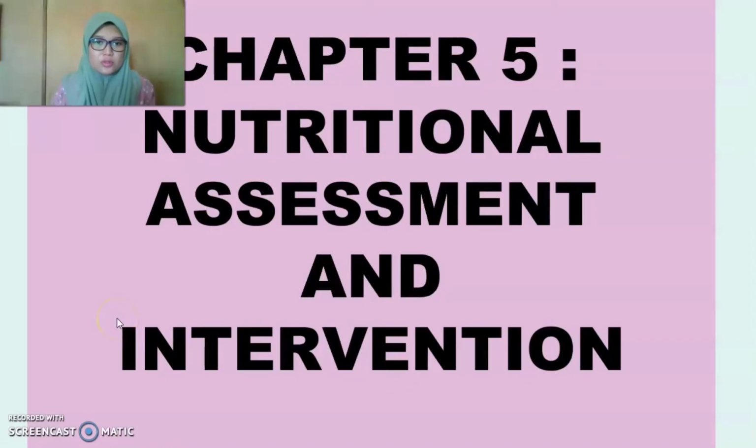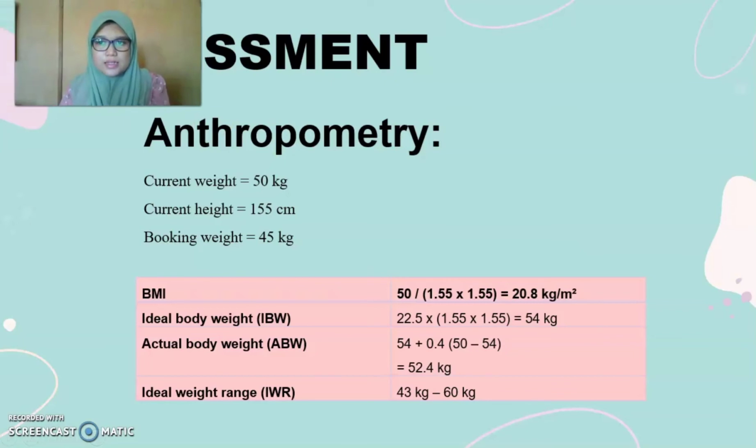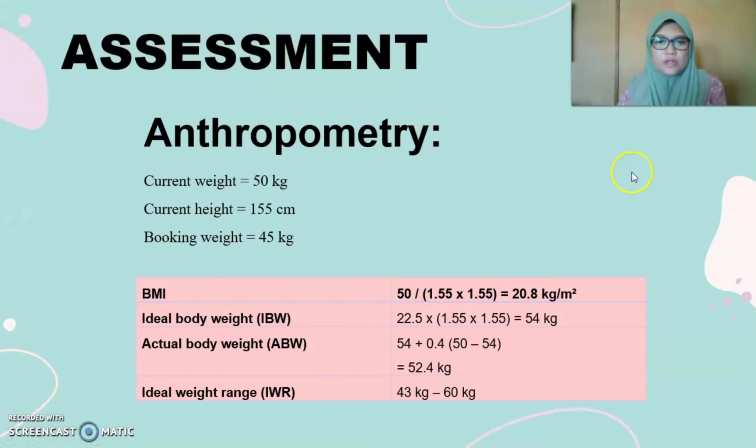Okay, so next we move on to chapter 5, nutritional assessment and intervention. For assessment, here we have anthropometry. The current weight of Puan Aida is 50 kg. The current height is 155 centimeter. The booking weight is 45 kg. So the BMI of Puan Aida is 20.8 kg per meter square.